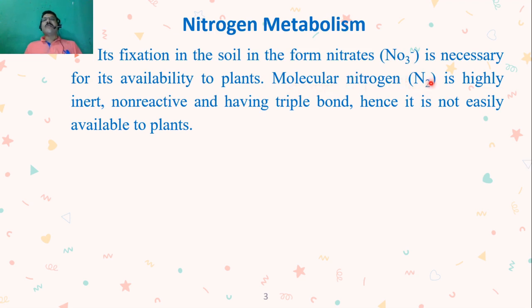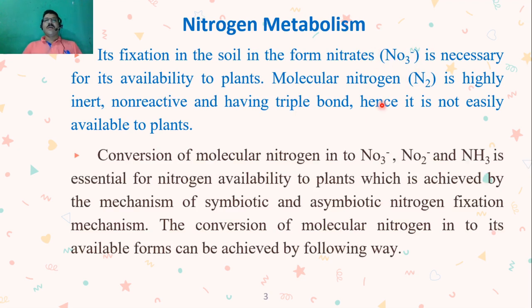This molecular nitrogen should be converted into nitrates in a stepwise manner, and then only will it become available for plants. Conversion of molecular nitrogen into nitrates and nitrites, then NH3, that is ammonia, is very essential for nitrogen availability to plants.